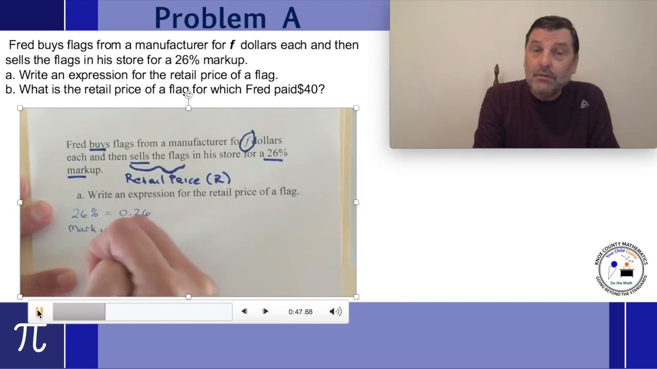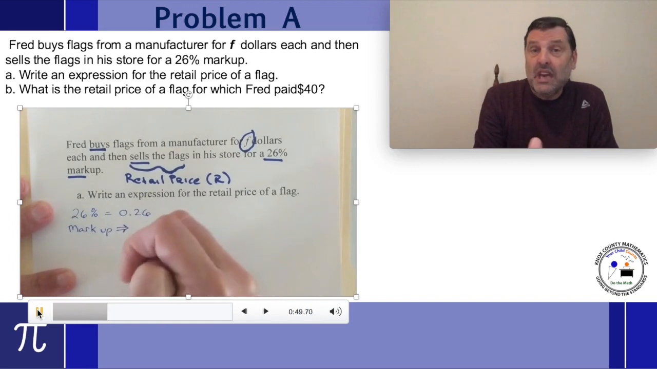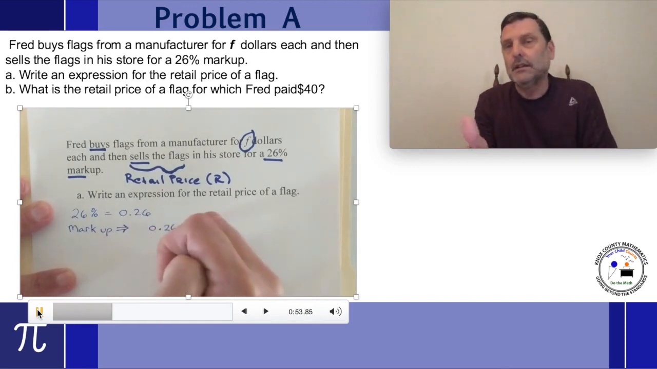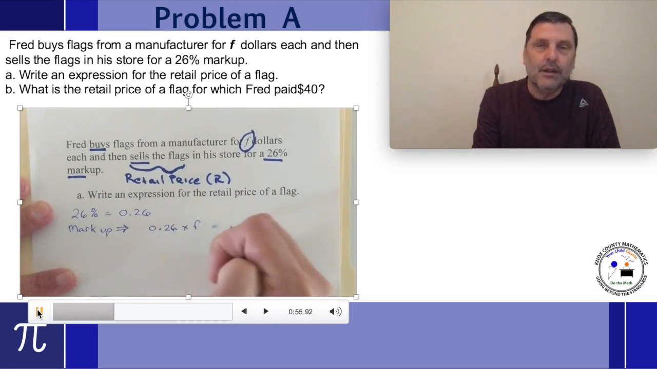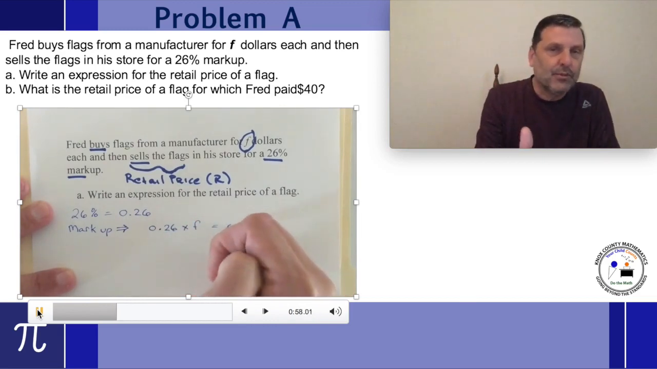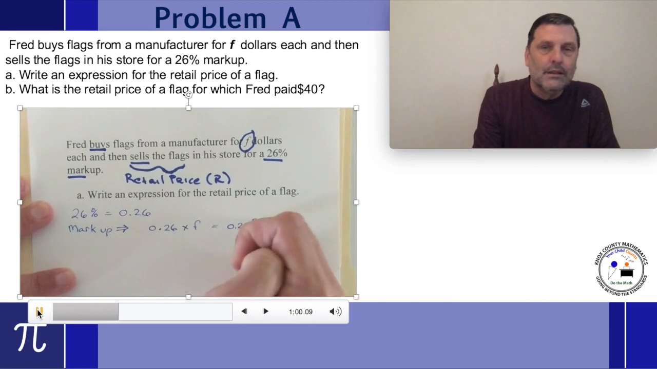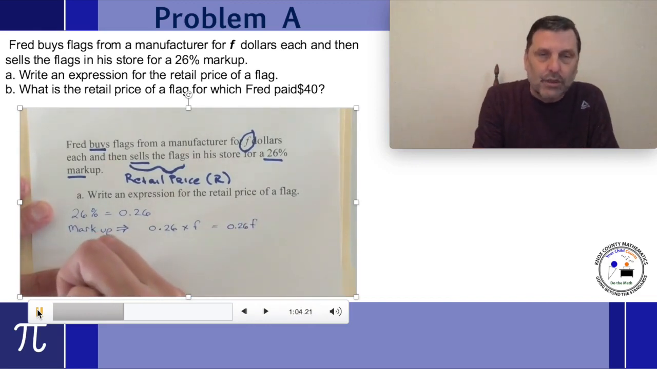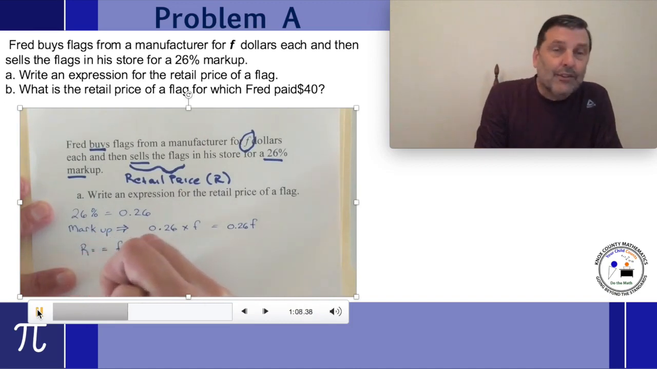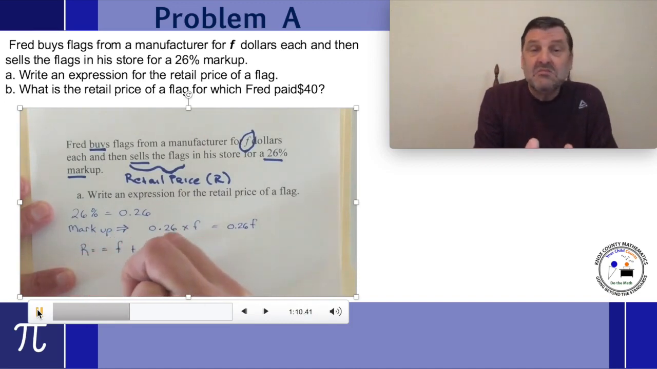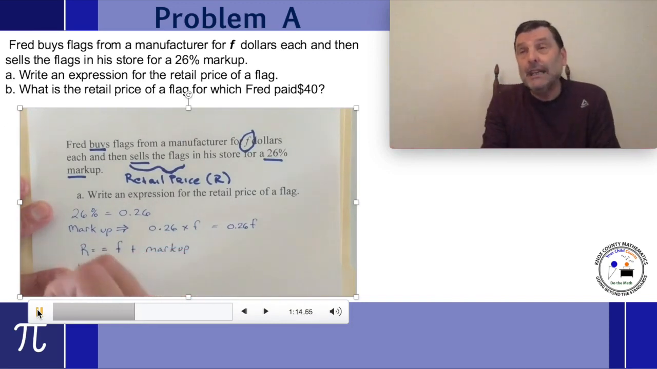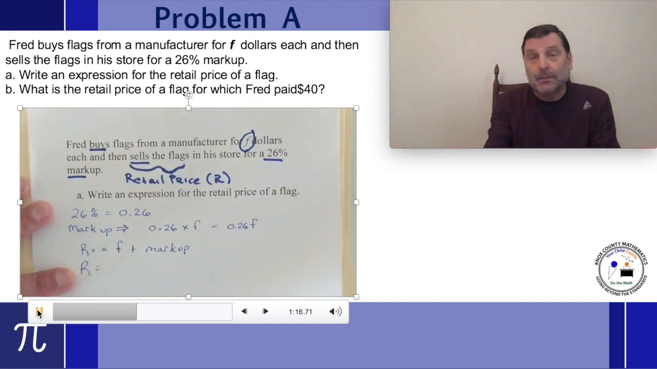The markup is how much money we're going to make. In other words, 26% of the amount he bought it for. Of means multiply, 26% of F. That's 0.26 times F, which will give us the amount of the markup in addition to what he bought it for. Okay, so the retail price is going to be F, how much he buys it for, plus the amount he chooses to add on to it as a markup.